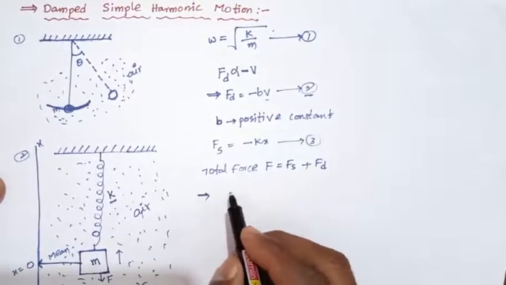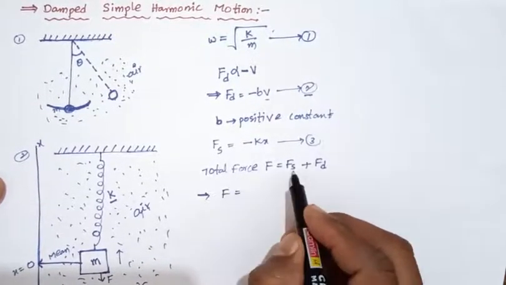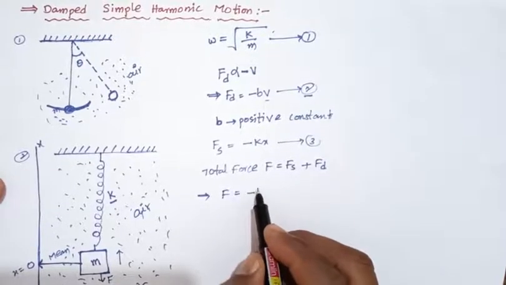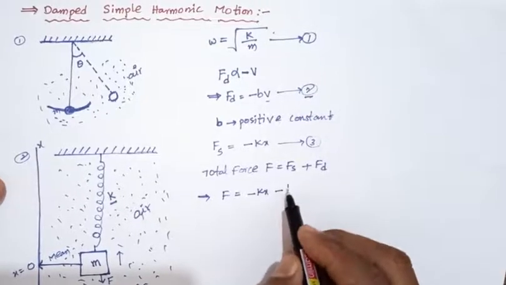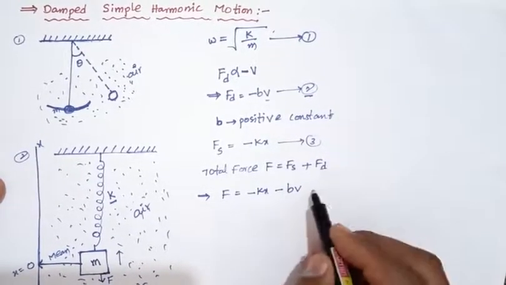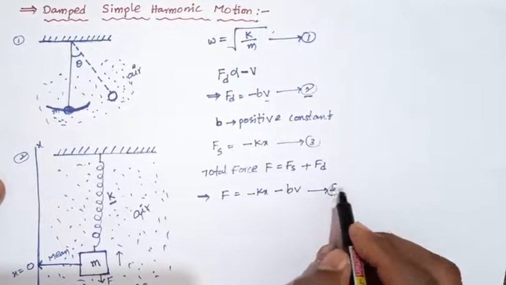That implies F equals minus kx minus bv, since Fd is minus b into v. This is equation number 4.